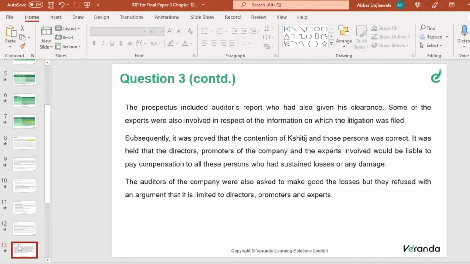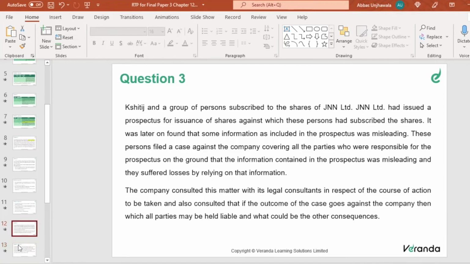As I discussed, this is a very classic case study question. It's a true or false question, where they've given the facts of the case and they're asking whether the auditors are liable or not liable. Again, I repeat the question. Kshitij and a group of companies subscribed to shares of JNN. JNN issued a prospectus for issuance of shares, against which the persons subscribed. It was later found that some information included in the prospectus was misleading.